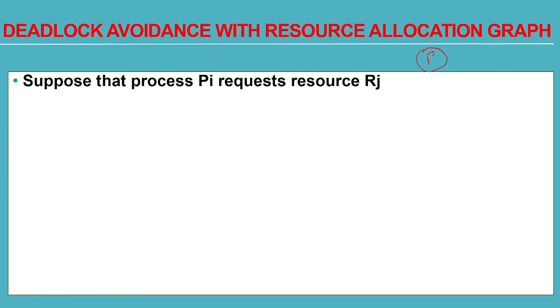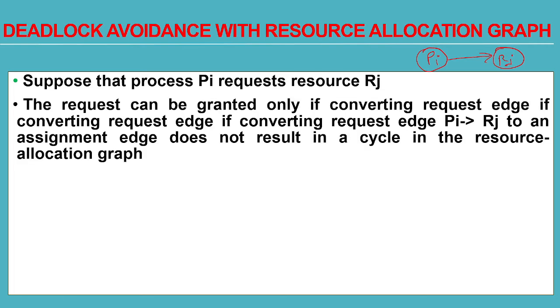Suppose that process Pi requests resource Rj. So this is a process Pi which requests the resource Rj. This is the request edge, when the arrow points towards the resource. The request can be granted only if converting the request edge Pi to Rj to an assignment edge does not result in a cycle in the resource allocation graph. When this request will be granted?